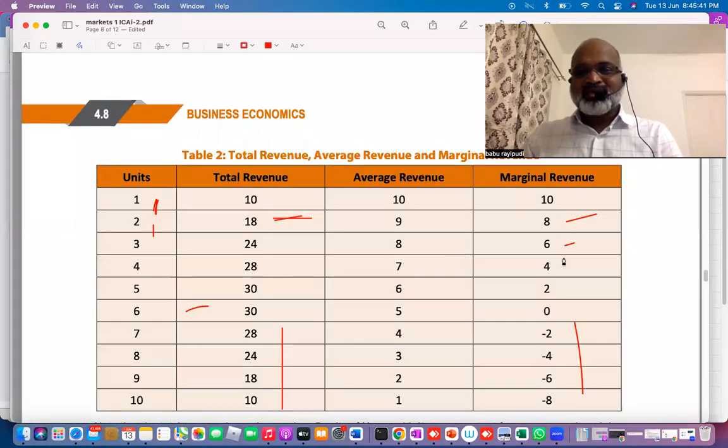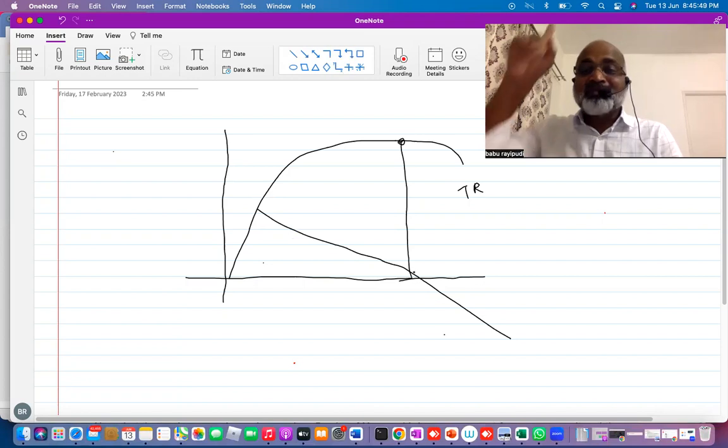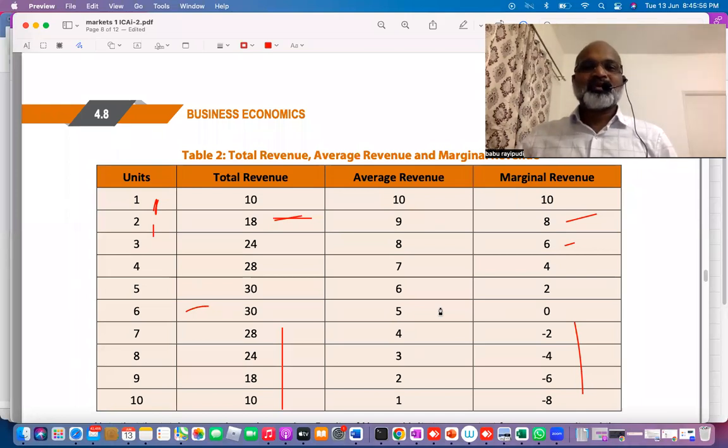Because MR is decreasing, TR will increase, reach the maximum point. Just like the TP MP relation, almost the same relation continues on this table. TR increases first, reaches the maximum point, falls. MR from the beginning, 10, 8, 6, 2, these are all decreasing only, no?